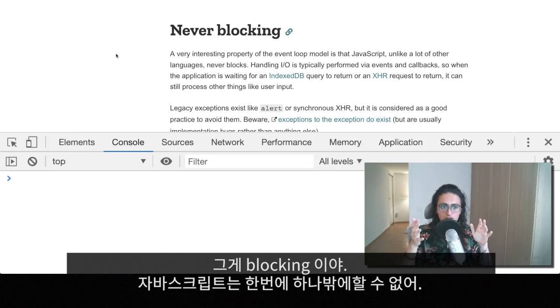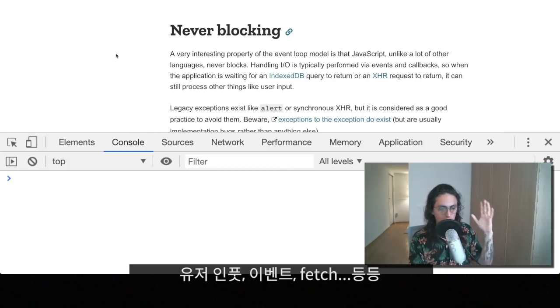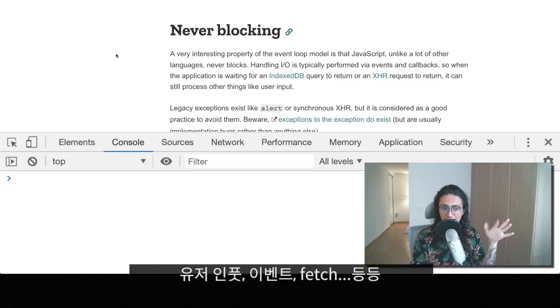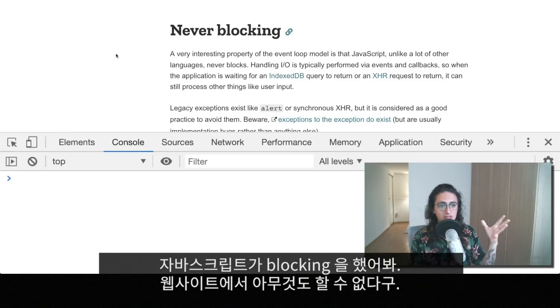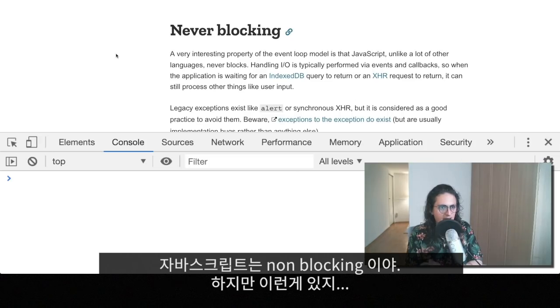That will mean that JavaScript can only do one thing at once, and that includes user input, that includes events, that includes fetching, that includes everything. So imagine that JavaScript was blocking. It would be incredibly complicated to do anything on the website. Now, JavaScript doesn't have many blocking things anymore, but I can show you something like this.